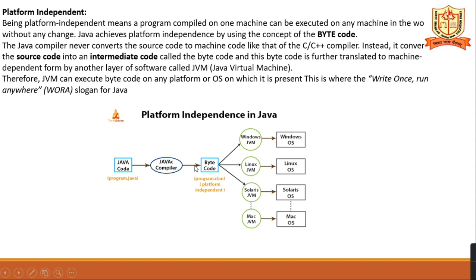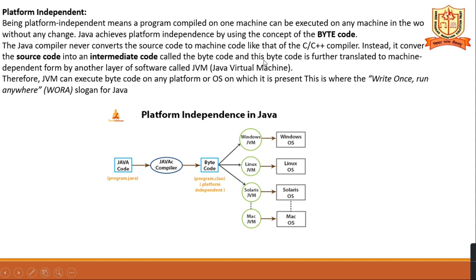Java compiler never converts the code. This is bytecode. This is the intermediate code. This intermediate code you can run on any of the OS. It is independent of any operating system.